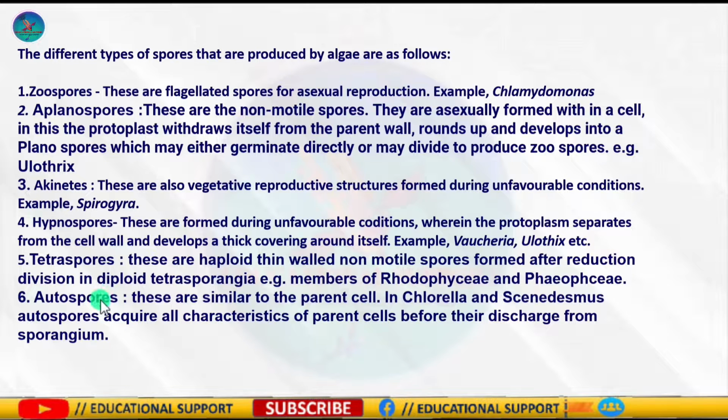Tetraspores are haploid, thin-walled and non-motile spores formed after division in diploid tetrasporangia, for example members of Rhodophyceae and Phaeophyceae. Next is autospores. Autospores are similar to the parent cell, and in Chlorella, autospores acquire all characters of the parent cells before their discharge from sporangia.